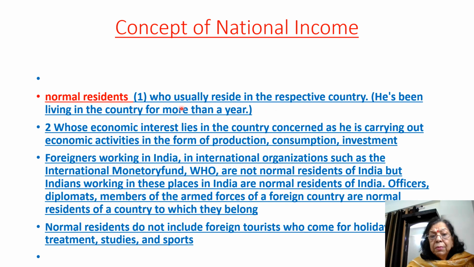For example, an American is working in India for 1 year, he'll be called a normal resident, but his nationality remains American. In a similar manner, a Japanese who is staying in India for more than 1 year will be called a normal resident, but he will remain a national of Japan. So one condition for a normal resident is that he should be living here for more than 1 year.